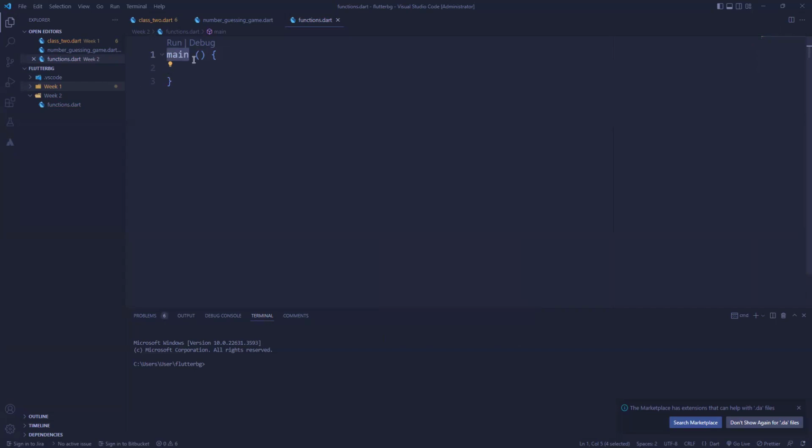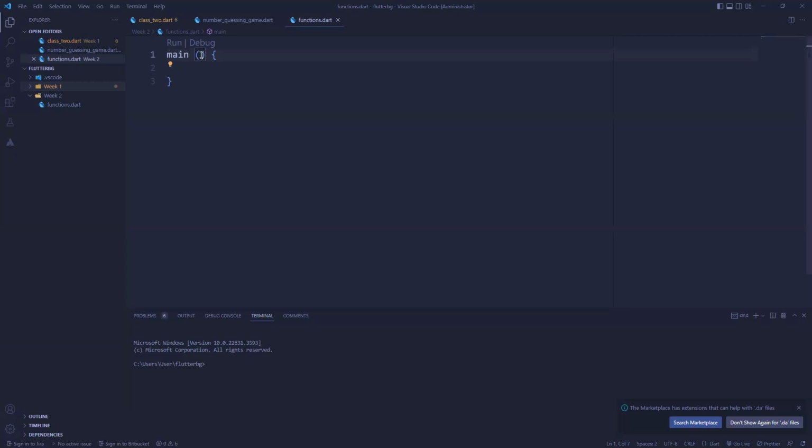Now, after that, we have what is not called brackets. It's called a parenthesis, right? Parentheses, parenthesis. And if you look at this, it's actually empty. Now, we'll talk about parameters. But you can actually have something inside called parameters, which are basically, think of them as requirements for a function to accomplish its task.